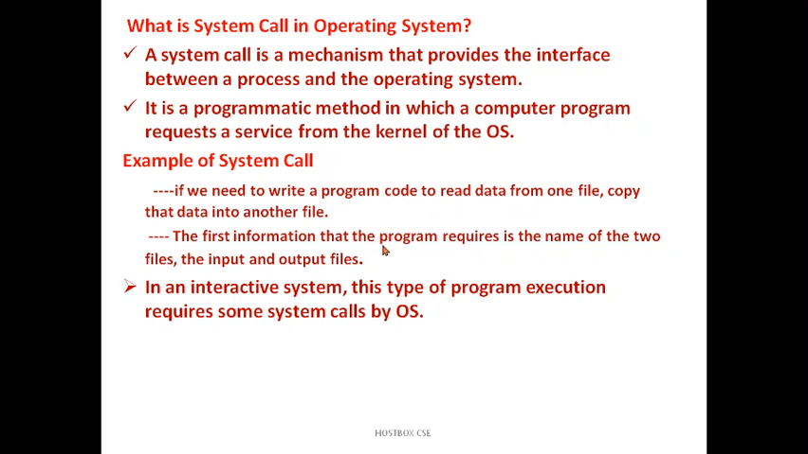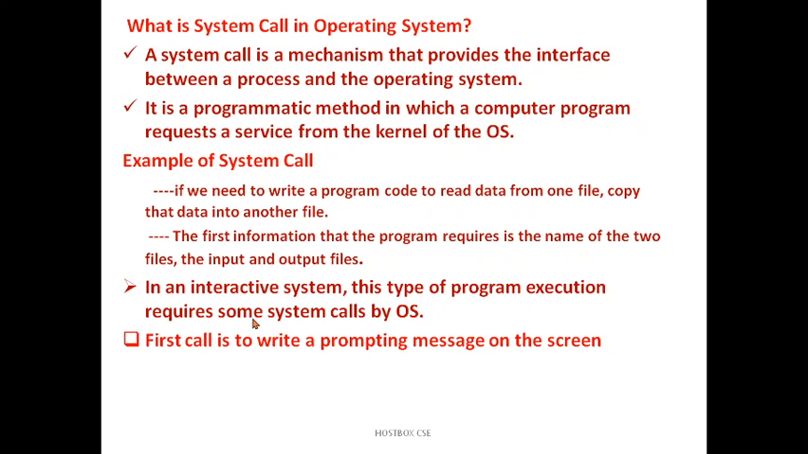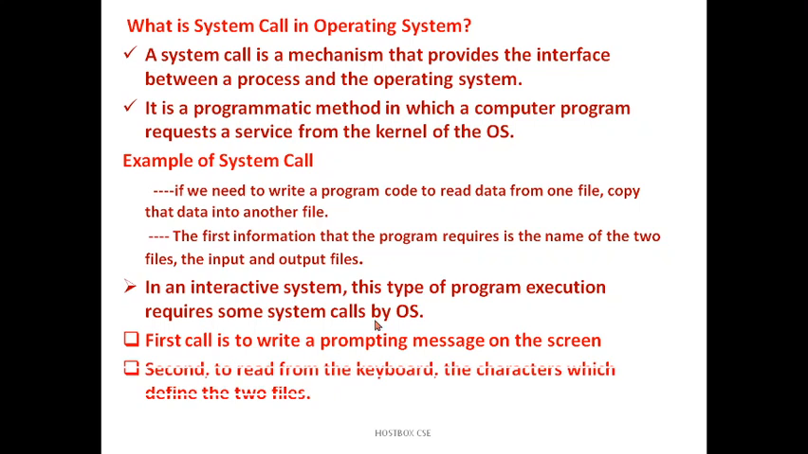The first information that the program requires is the names of the two files, the input and the output files. So in an interactive system, this type of program execution requires some system calls by the OS. The system calls will be like this. The first call is to write the prompting message on the screen. Another one, the second, is to read from the keyboard the characters which define the two files.